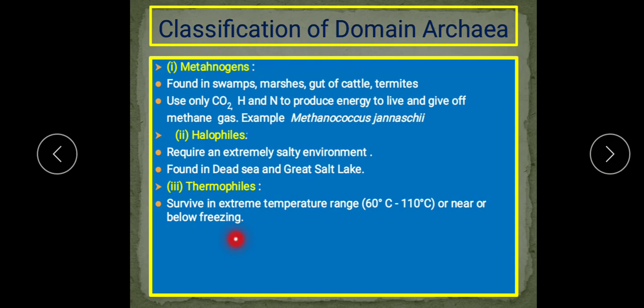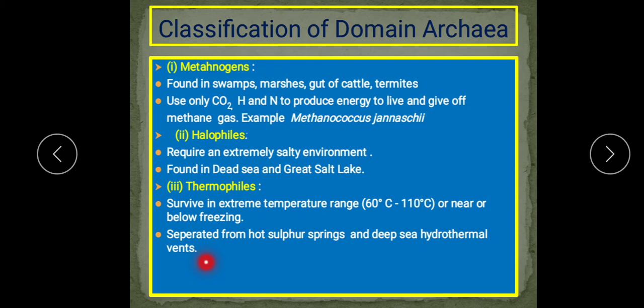These are the extreme high and extreme low temperature ranges, and they have been isolated from hot sulfur springs where the sulfur is rich, deep sea hydrothermal vents where the temperature is very high, from geothermal power plants, and they have also been found in ocean water around Antarctica under the polar ice caps where the temperature is below freezing point throughout the year. So you can understand the extreme temperature in which these thermophiles survive.